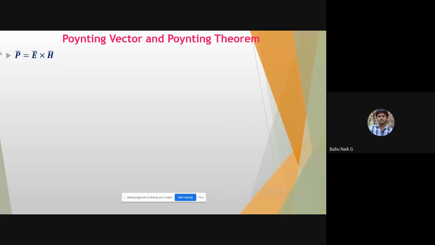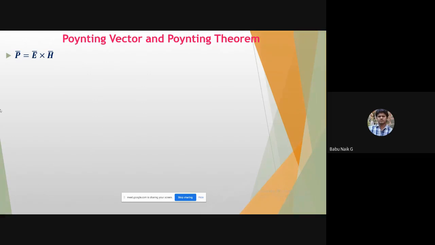Power is a vector quantity. It will have a direction. Okay. So now if I consider a dot product between the electric field and the magnetic field, in the same direction... Electric field we are considering in the x direction, and the magnetic field in the y direction. So if I take the dot product of both, what will it become? It will give a result of 0.